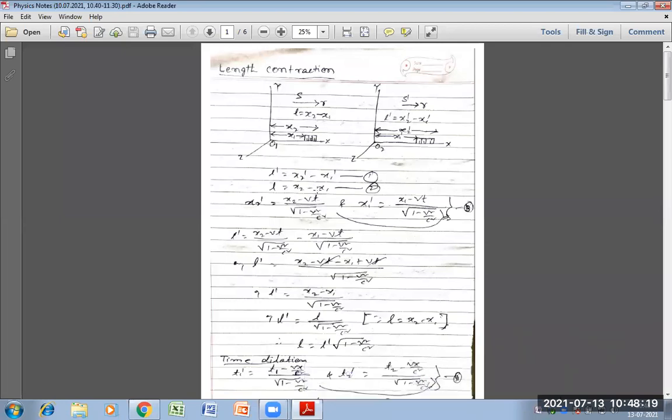Now, in the previous class, I have already told this thing: length contraction of frame of reference.